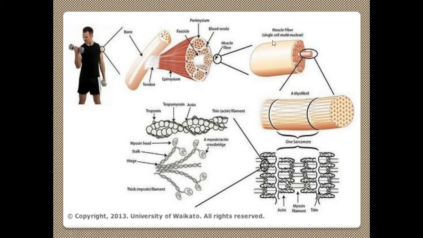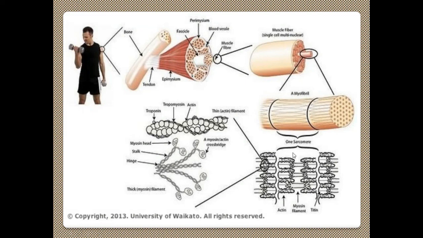This muscle fiber is a single cell with multiple nuclei inside, and inside that muscle fiber you have the myofibril. This one unit is called a myofibril, and it has light and dark bands when you view it under the microscope. That is the microscopic structure of the myofibril. The dark and light regions of this myofibril make up one sarcomere unit, the structural and functional unit of this muscle cell. One sarcomere is enlarged here, with dark and light regions.